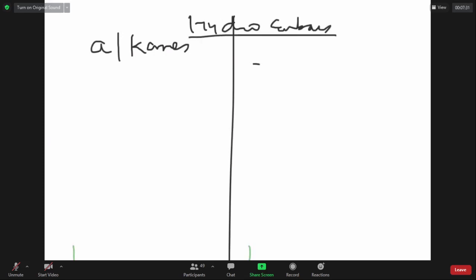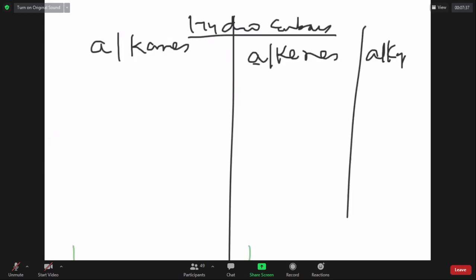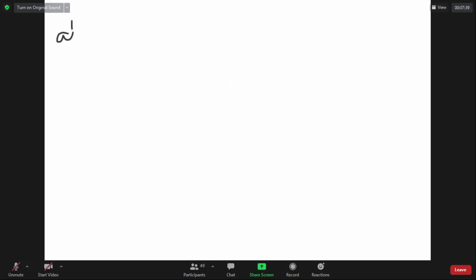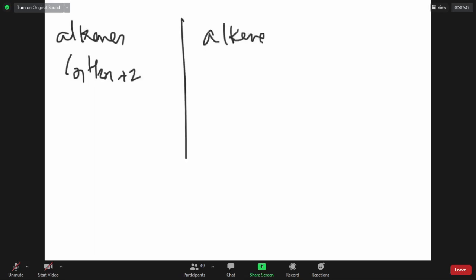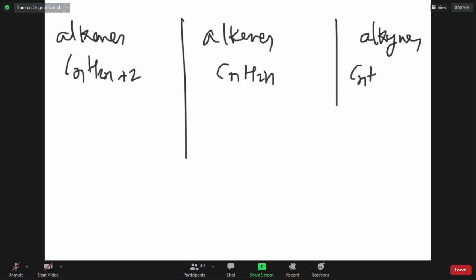There are three types we are studying: alkanes, alkenes, alkynes. Alkanes have the formula CnH2n plus 2. What about alkenes? What about alkynes? CnH2n minus 2.